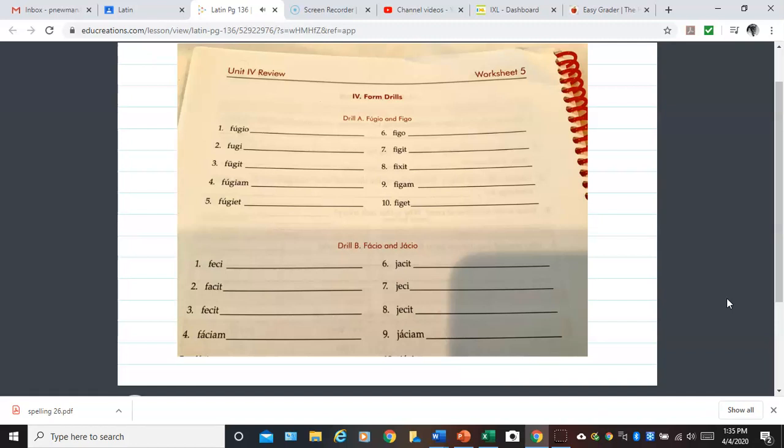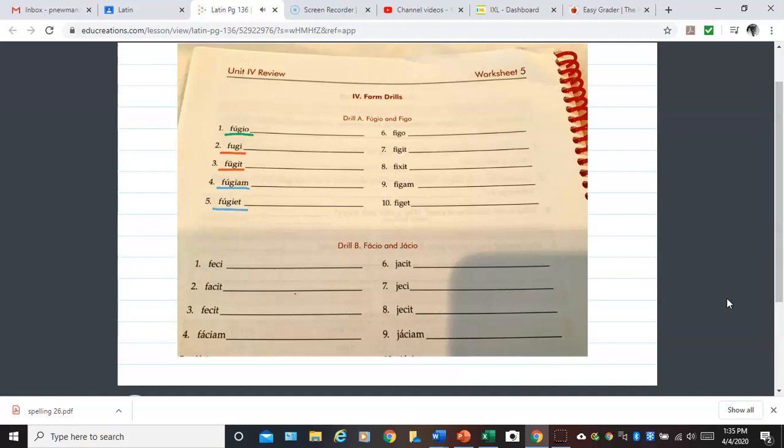So fugio is in the present tense. Fugi is in the perfect tense, and so is fugit. Fugiam is in the future tense. And fugiate is in the future tense as well.